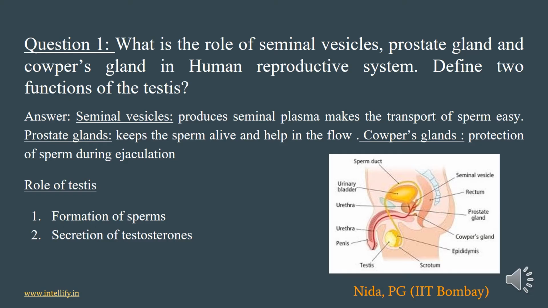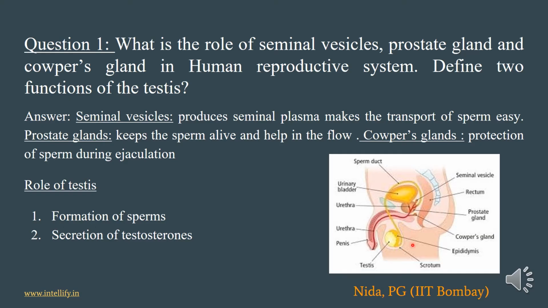Firstly, in the male reproductive system, there are two parts. First is the external genitals and second part is the internal genitals. External genitals are those which are located outside the body. First we have the penis, second we have the scrotum. It is a pouch-like structure where the testes are present that produce the sperm.